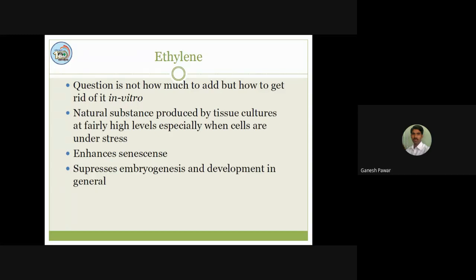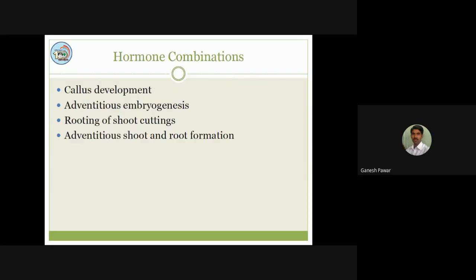After that, as I earlier discussed, ethylene is bad. When it is present in larger quantity, it enhances senescence, that is the falling of the leaves as well as the falling of the stem part, or generally the falling of the flower or fruiting part if they are present inside the tissue culture media.